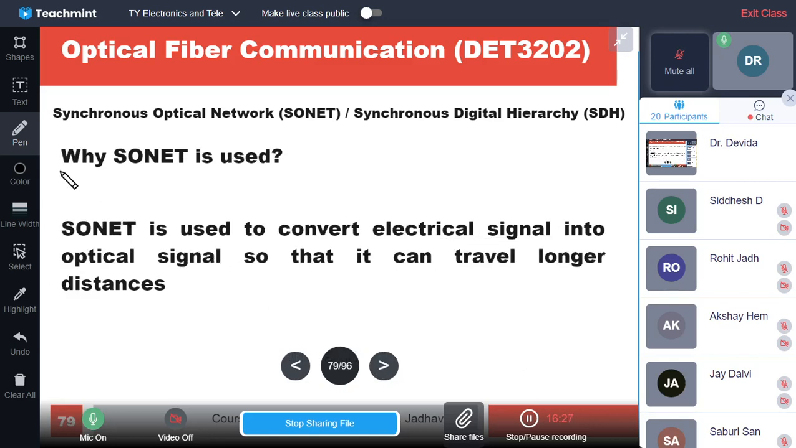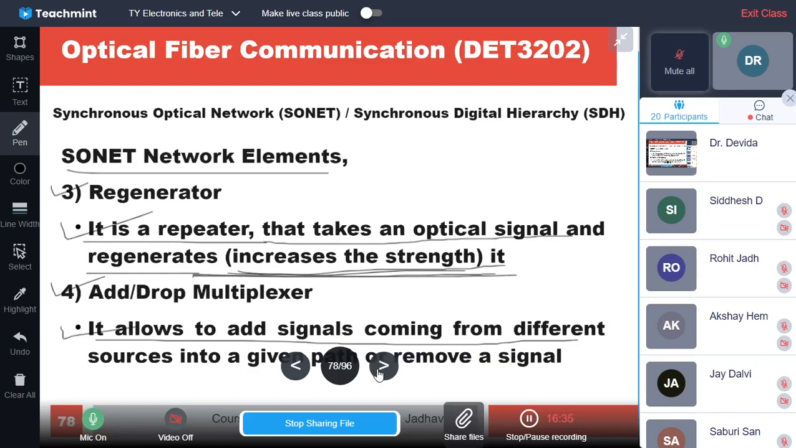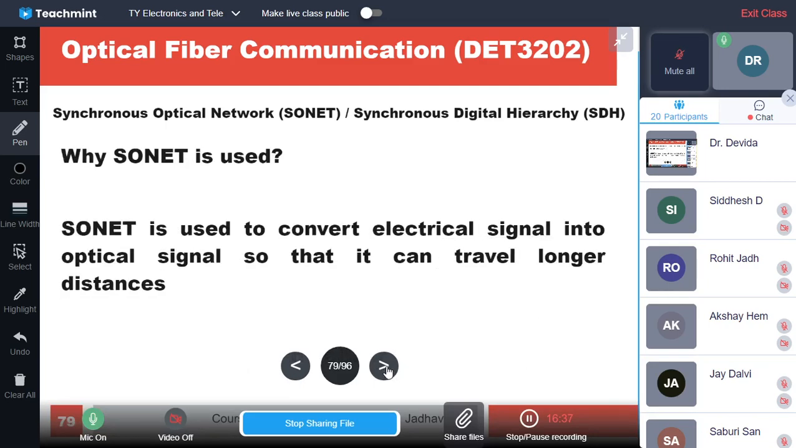So these are the elements: multiplexer, demultiplexer, regenerator and add drop multiplexer. Why is SONET used?